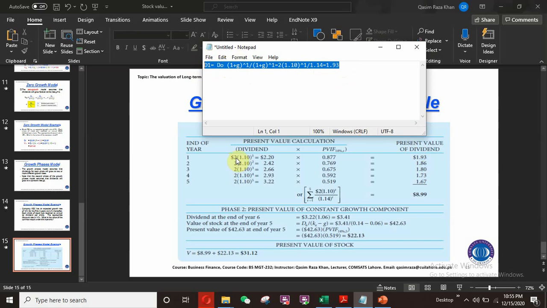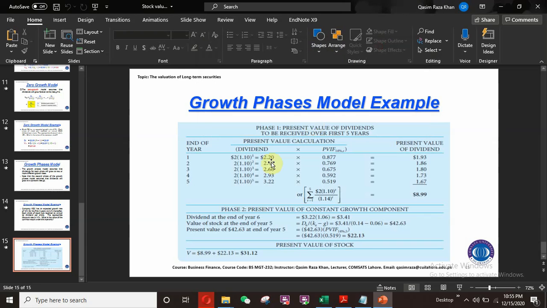So here 2 is my dividend into 1 plus 10%, the growth rate, that is equal to 2.20. Same like that, for the second year, 2 into 1.10 to the power 2, that is 2.42. And for the third year we will take power 3, for the fourth year power 4, and for the fifth year power 5.